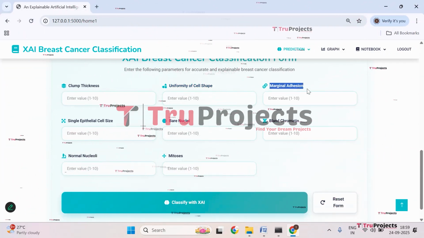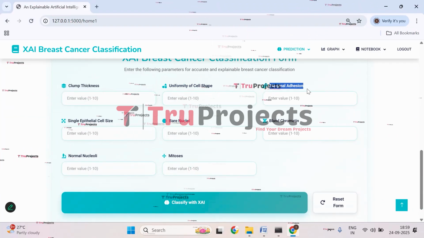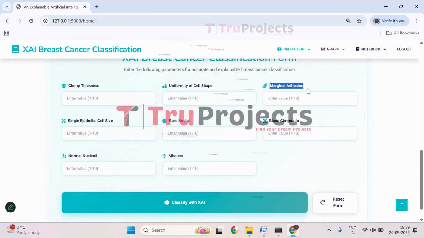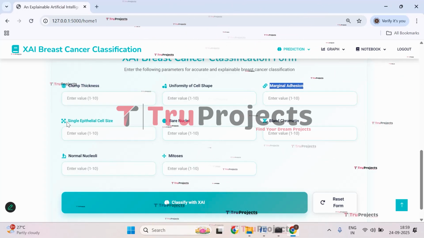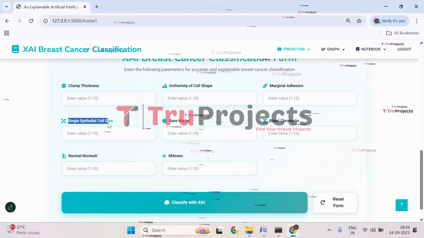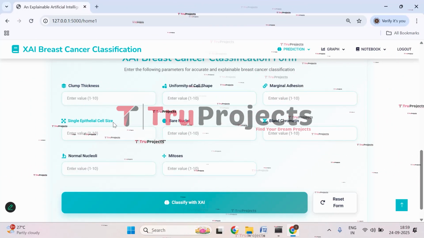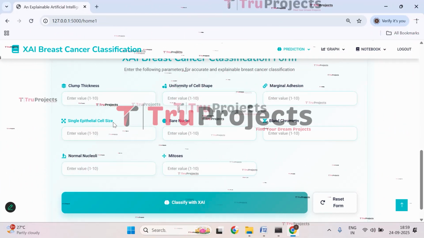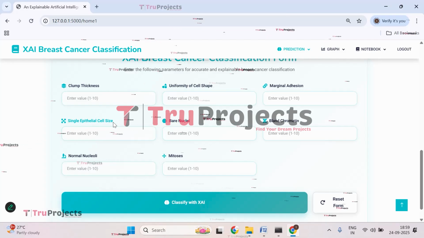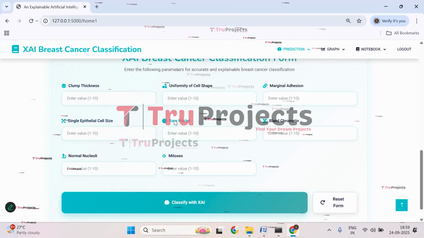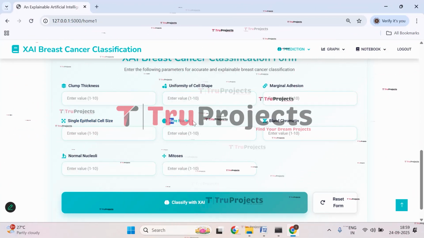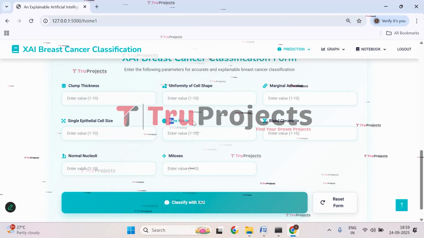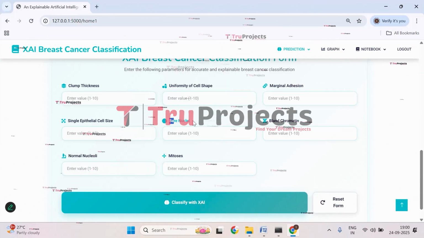Then we have marginal adhesion. This checks how well the cells stick to each other. Low adhesion means cells are more likely to spread, which is common in cancer. Then we have single epithelial cell size. This measures the size of the individual epithelial cells. Larger or irregular size can suggest abnormal growth. And then we have bare nuclei. This counts the nuclei that appear without surrounding cytoplasm. More bare nuclei are often associated with malignant cells.